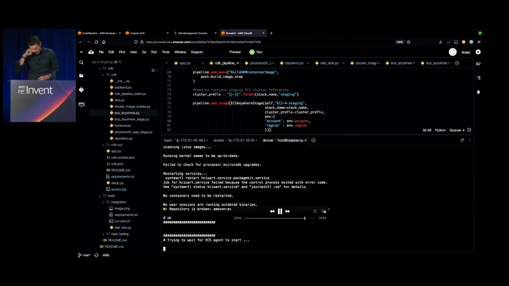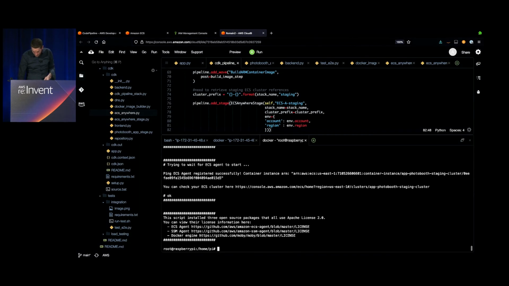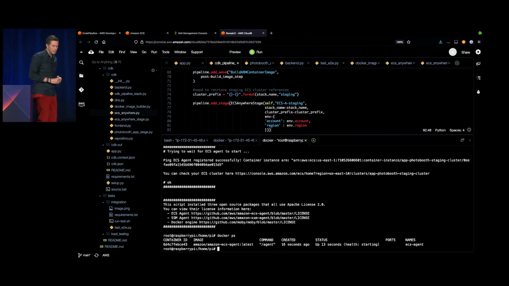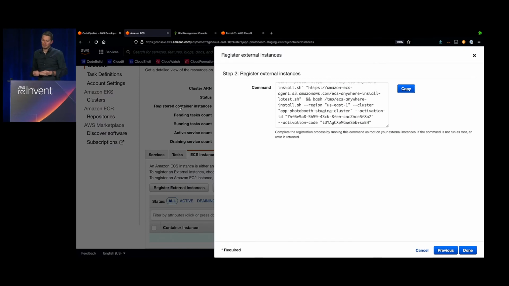Trying to wait for ECS agent to start. And once it's done, I just do a Docker PS to look at my images that are running, and I can see that there's an ECS agent that has been deployed and running. So at this point, since I have my ECS agent running, I can go back to my ECS environment and check that